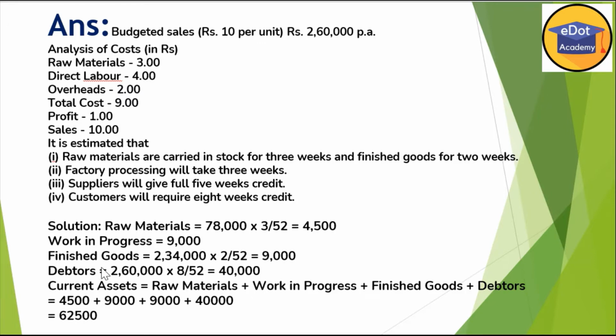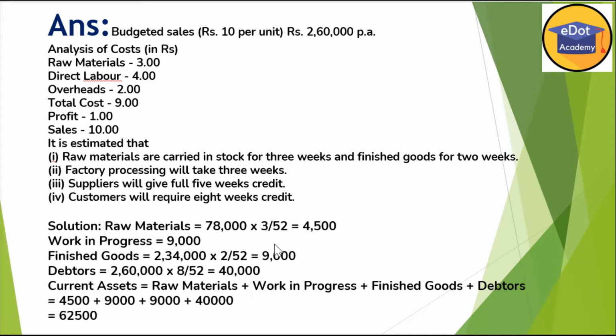Finished goods. So for finished goods, the cost is 2,34,000. We already calculated in the second question, 2,34,000 into 2 divided by 52, because we are keeping finished goods for 2 weeks here. That's why into 2 divided by 52. So we are getting 9,000 rupees.